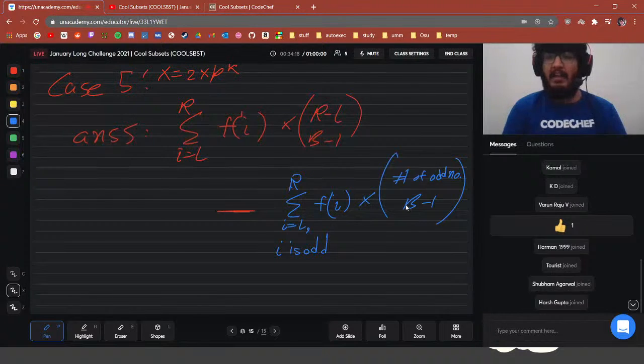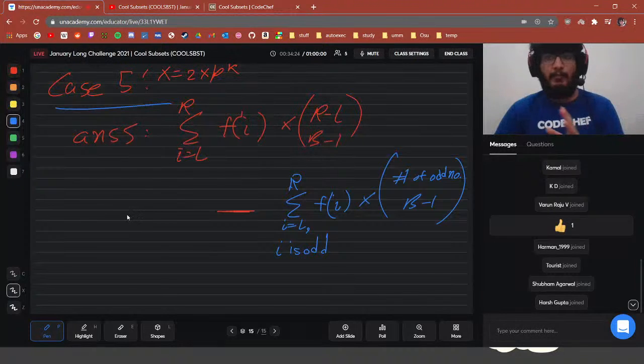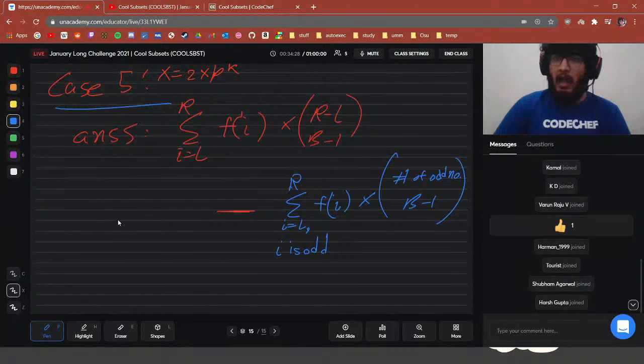This is the final value that is contributed to our answer according to case 5. When we sum answer 5 plus answer 4 plus answer 3 plus answer 2 plus answer 1, that gives us the final answer value that we have to output in this question. So these are the 5 cases that we have to look at, and we have to find these values for each case, and finally output the answer for subtask 2, up until the point we have looked at subtask 2.